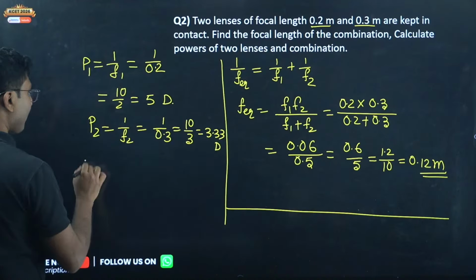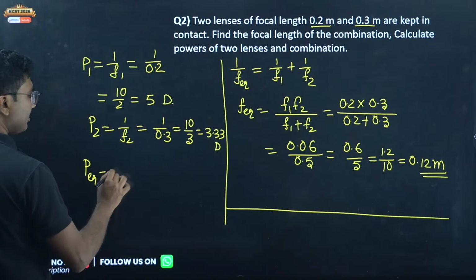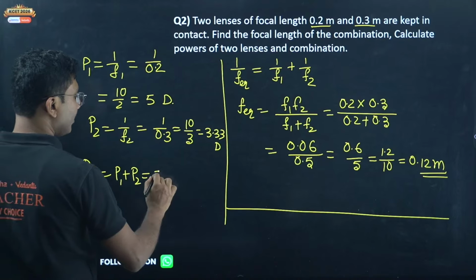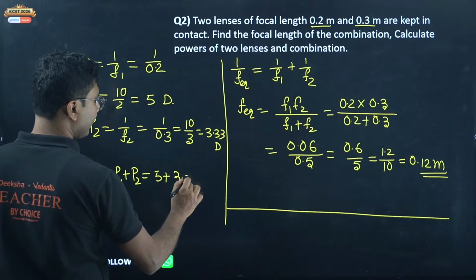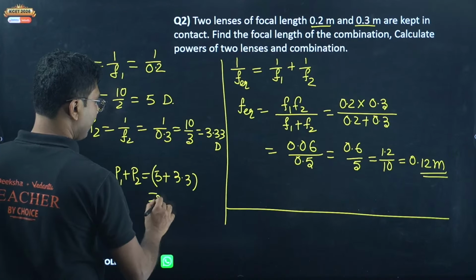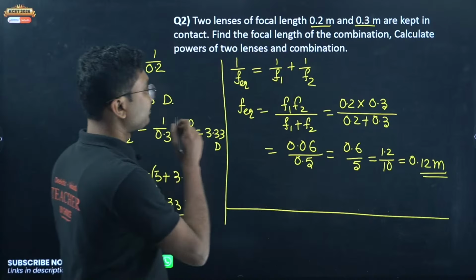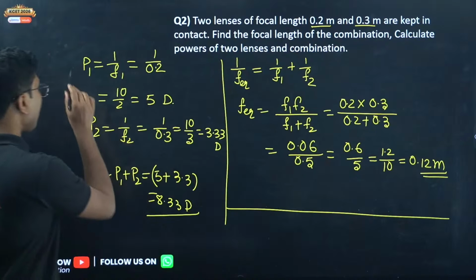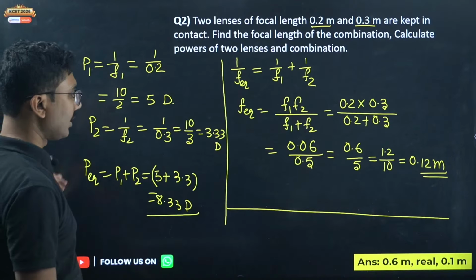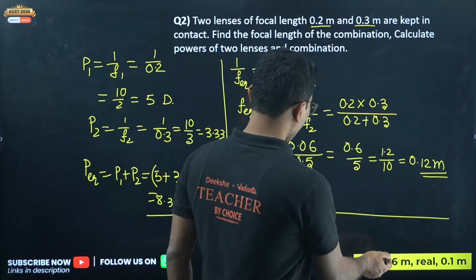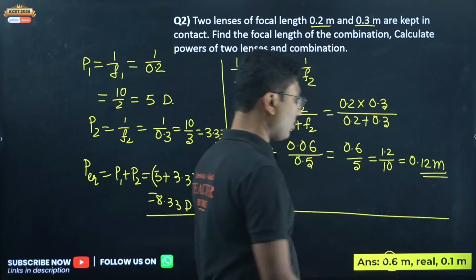What is the net power? Net power is P1 plus P2. For power it simply gets added, so 5 plus 3.33, so it will be 8.33 diopter. Okay, so this is the question. So this is power 1, power 2 and P equivalent. So equivalent, this one I think is wrong, this one is slightly wrong. This will be 0.12 meter.